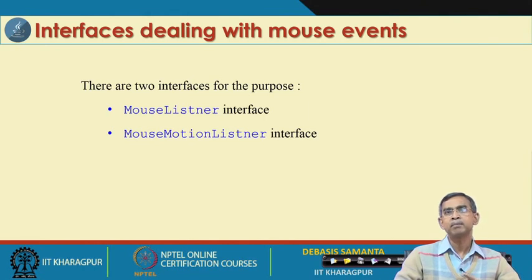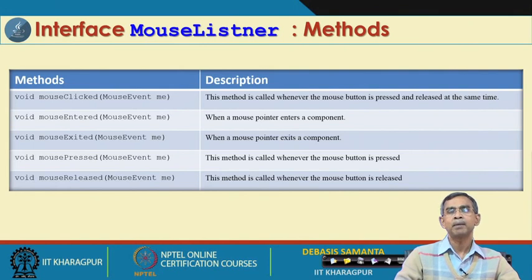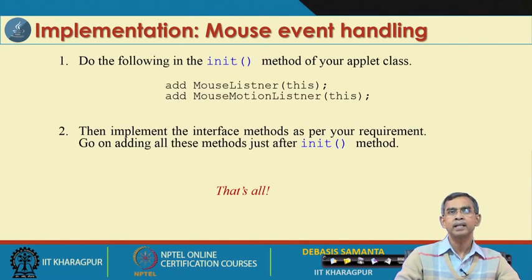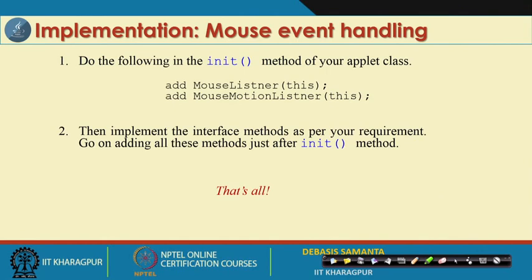If it is a mouse click, mouse press, or mouse release, it is the MouseListener. If mouse dragging is involved, then the MouseMotionListener interface is to be registered in your program. So far as the MouseListener interface is concerned, these are the methods already mentioned, and for the MouseMotionListener, these are the two methods. This means we have to implement them. Now, dealing with mouse event handling.